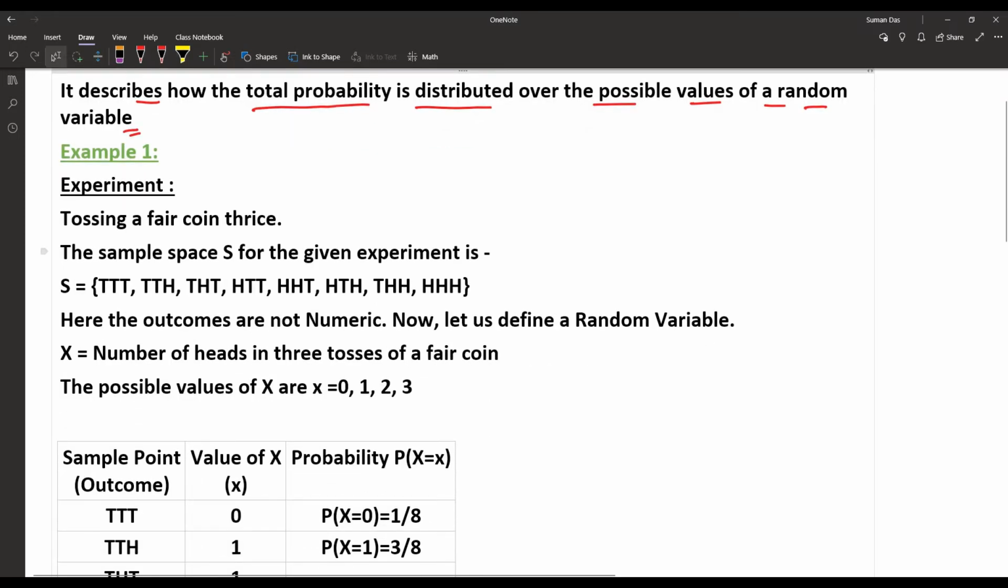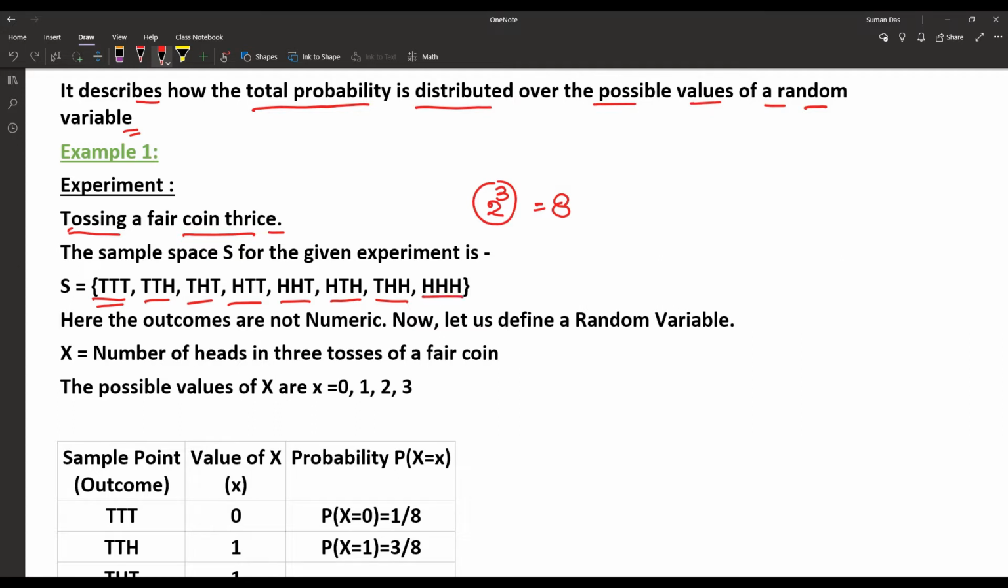The first experiment is tossing a fair coin thrice. A fair or unbiased coin gives us 2 possible results. So with 3 tosses of the coin, we get a total of 8 outcomes, and that is the sample space: TTT, TTH, THT, HTT, HHT, HTH, THH and HHH.